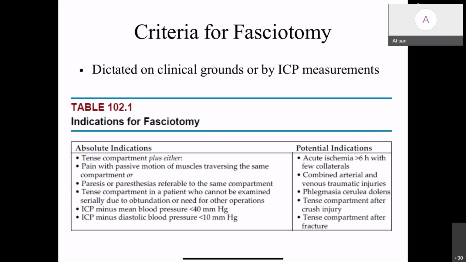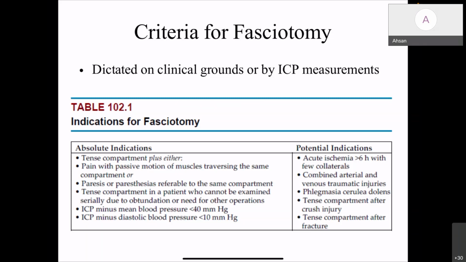The criteria for fasciotomy are dictated on clinical grounds or by ICP measurements. Absolute indications are a tense compartment plus either pain with passive motion of the muscle traversing the same compartment, or paralysis or paresthesia referable to the same compartment. Also a tense compartment in a patient who cannot be examined serially due to obtundation or need for other surgeries, or an ICP minus mean blood pressure, the delta pressure, less than 40 millimeters of mercury, or in comparison with diastolic blood pressure less than 10 millimeters of mercury.